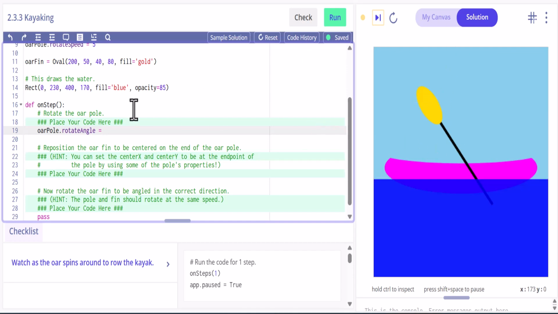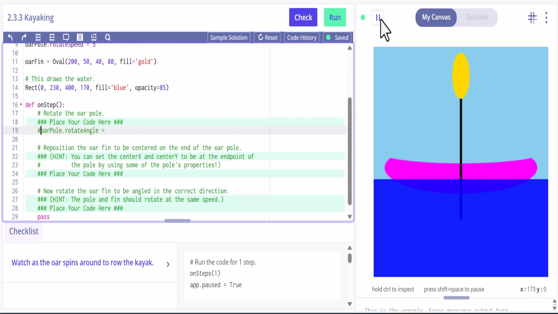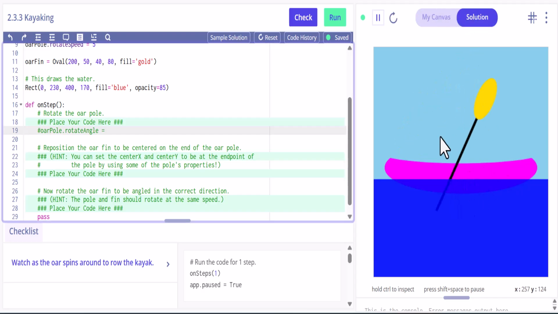But let's take that out for a second. Yeah, we have the rotate angle, but we also have the speed. Okay, so let's go ahead and pause that.